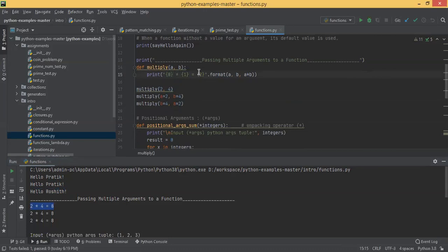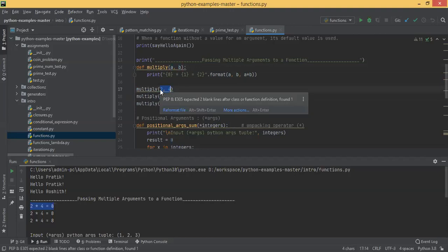Second thing, you can see at line number 18, you call this function by explicitly specifying the parameter name. That is also allowed. When we are calling multiply, we are saying a equal to 2, b equal to 4. That is also allowed in Python. Both are doing the same thing. Multiply 2, 4 is exactly the same as multiply a equal to 2 and b equal to 4. The only difference is, since you have two parameters a and b, you can call this without the parameter name. In that case, by default, these are positional. 2 will be assigned to a and 4 will be assigned to b always.